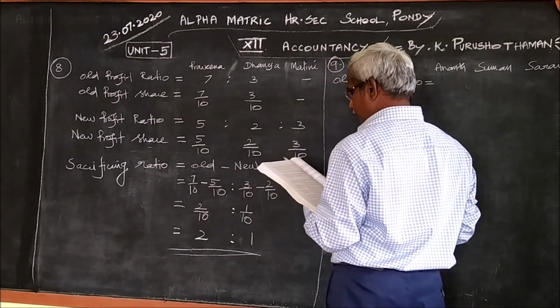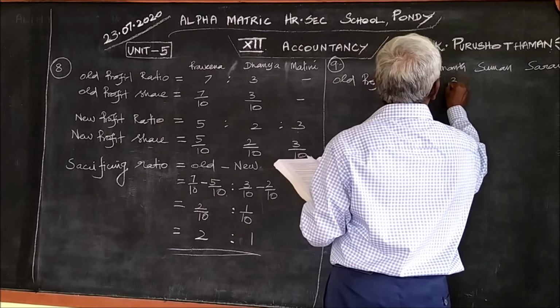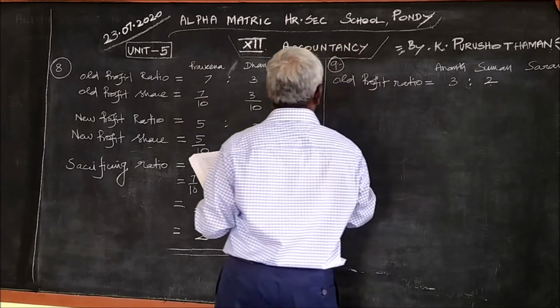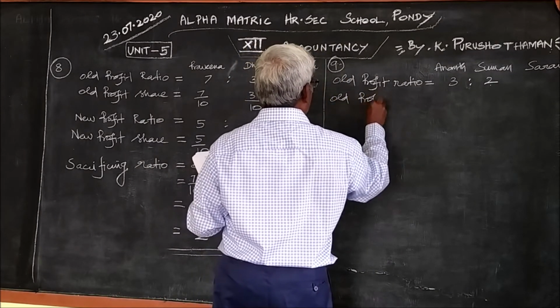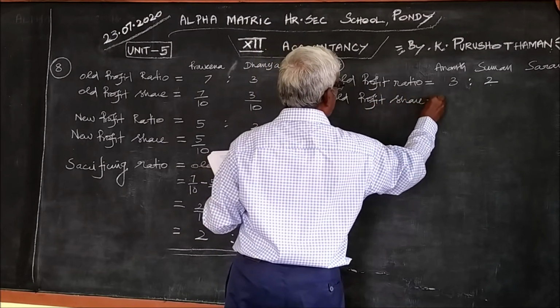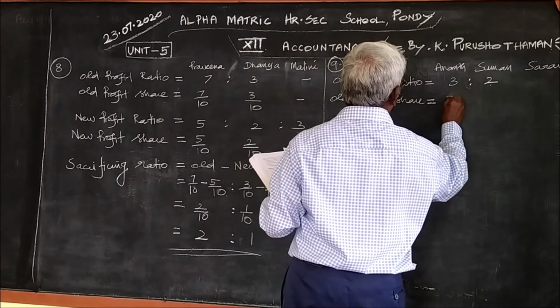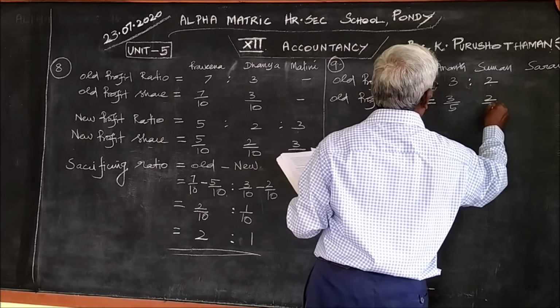Old profit ratio, that is the profit ratio of old partners, is 3:2. So, what is old profit share? 3:2. Therefore, total 5. 3 by 5, 2 by 5.